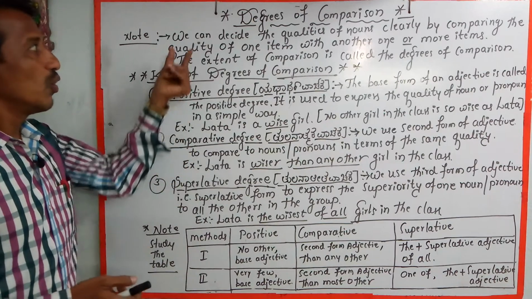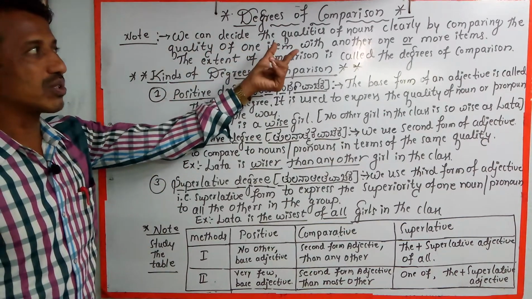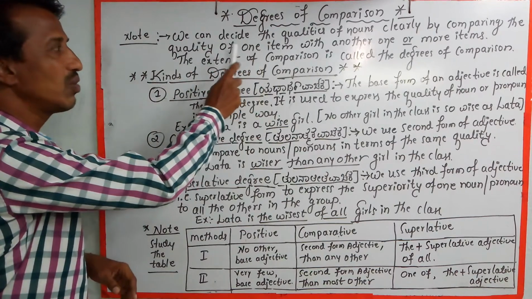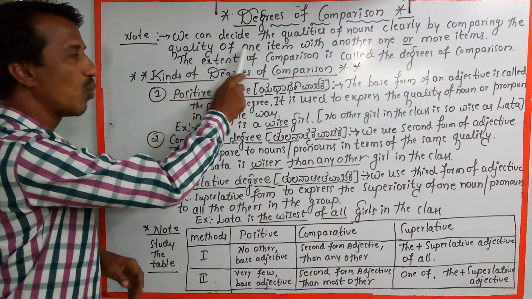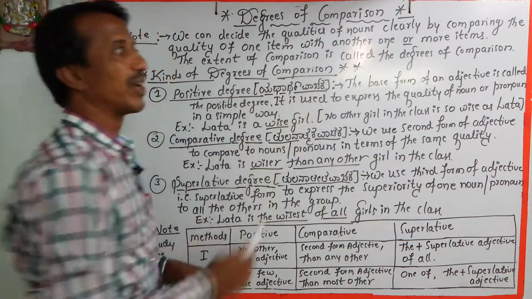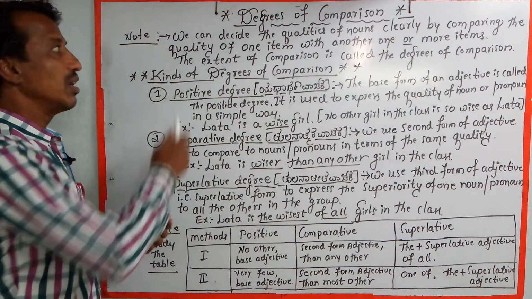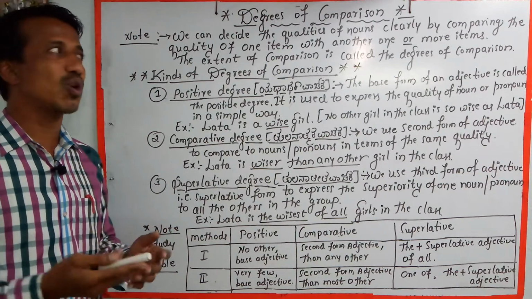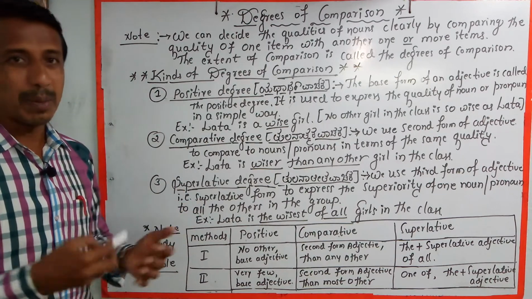So here we can decide the qualities of nouns clearly by comparing the quality of one item with another one or more items. This extent of comparison is called the degrees of comparison.